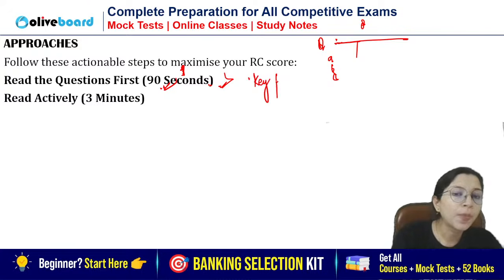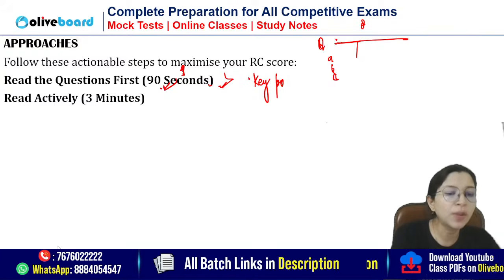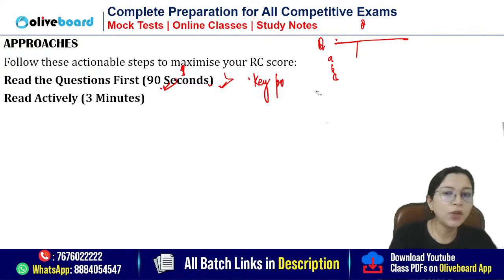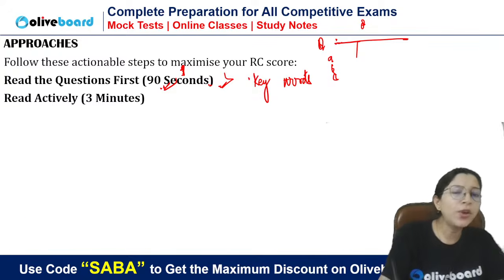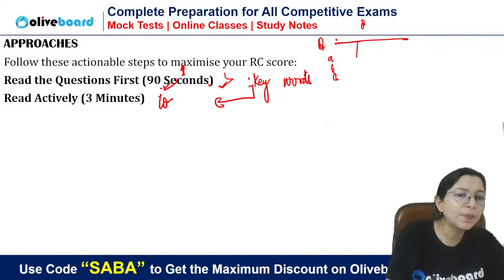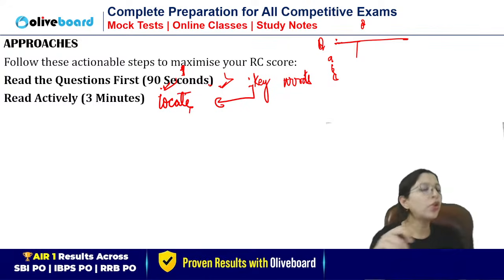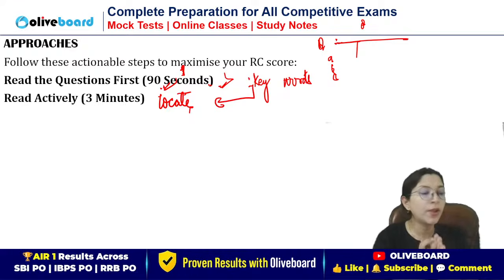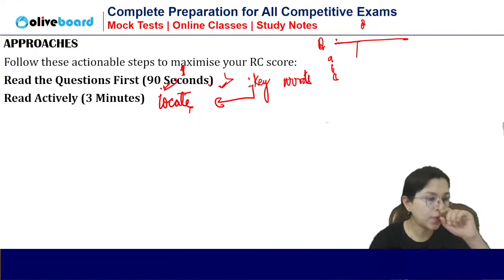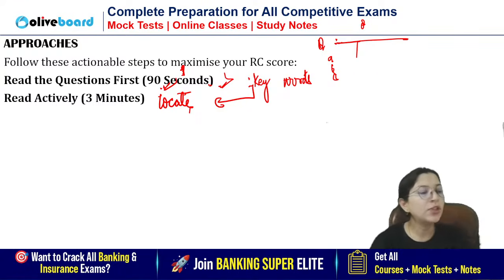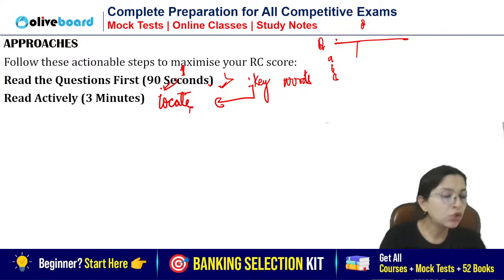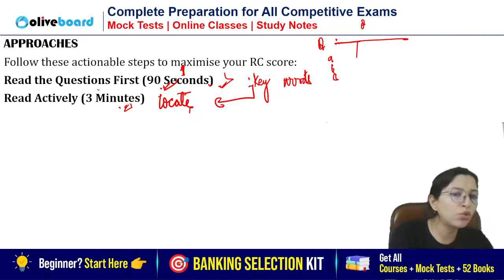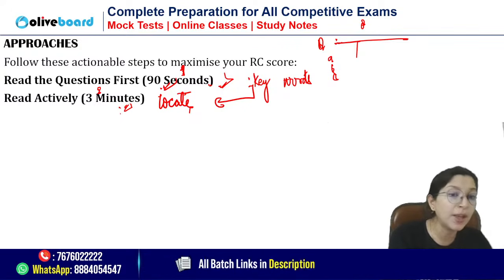If you have read the question carefully and then come to read the passage, what will happen is that you will be able to get the keywords. When you are reading, you will locate these keywords. Locate in the sense that you cannot underline and all, but in your mind you will do the picturization. This word is in this paragraph, second paragraph, third paragraph. So at least while solving questions, you will focus on those words only. Clear, everyone? After that, you will read actively. Maximum 2 to 3 minutes you will take for reading. This is the maximum time I'm giving.